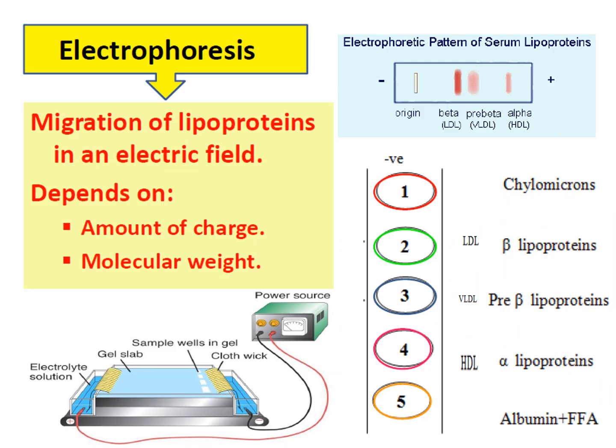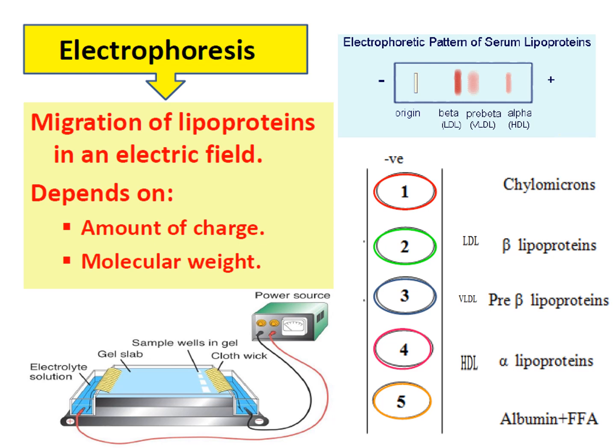The second method is called electrophoresis. Phoresis means separation. Separation using electric field. So it leads to migration of lipoproteins in electric field and their separation according to two factors: amount of charge and molecular weight. Okay, so the order is chylomicron at first, and then LDL, then VLDL, and lastly HDL.